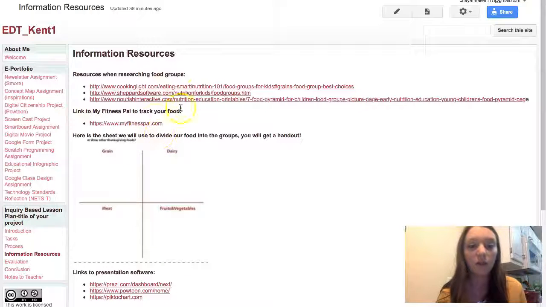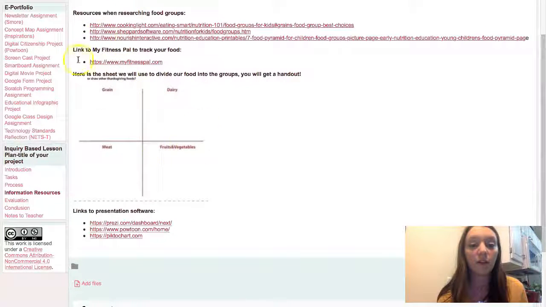And then here's my resources. They should have a background knowledge for researching, so I just gave them a couple to get them started, and then they're going to be able to do it on their own. And then this is the link to track their food. This is obviously the worksheet, just in case, but they're always going to get a handout. And then these are all the presentation software, so they won't have to do anything else. They can use this page for as much research as they need.